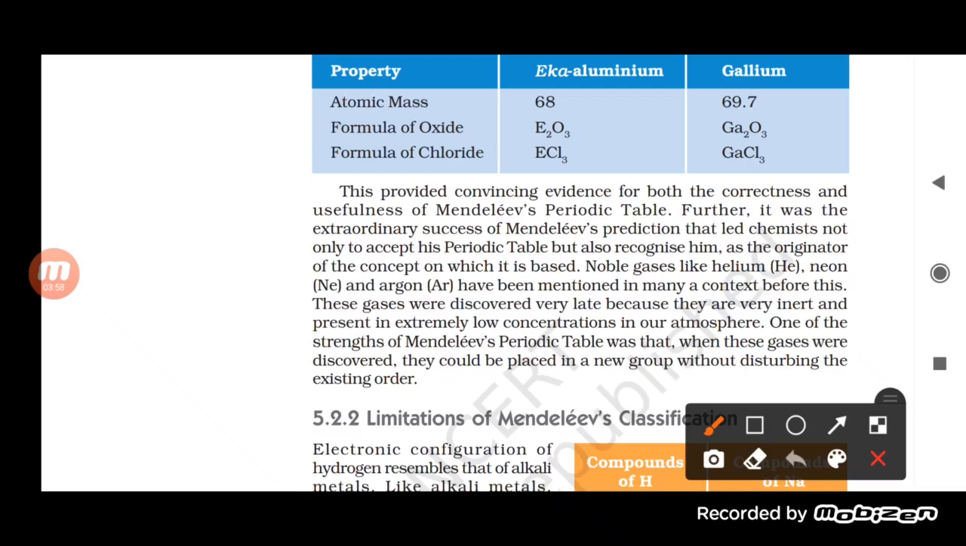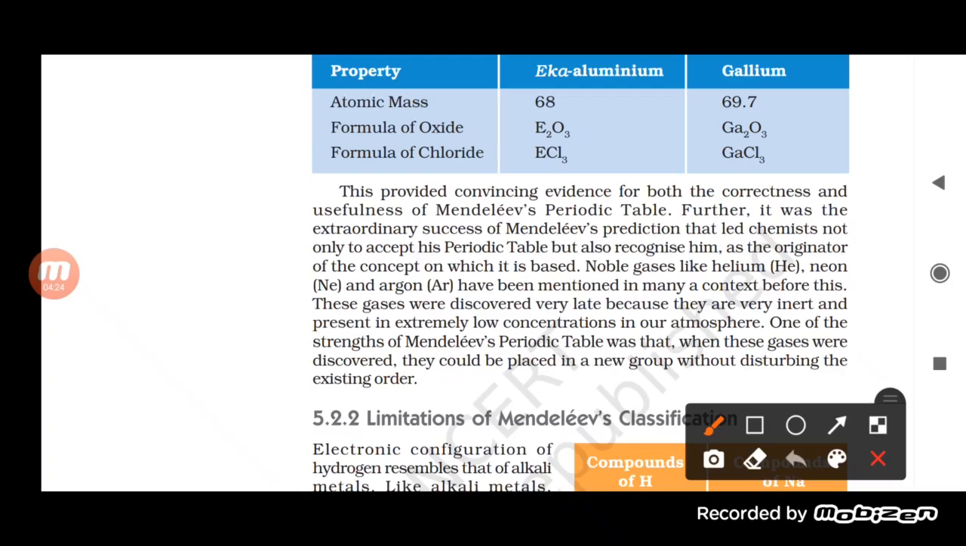Now see here, when the noble gases were discovered later and kept in Mendeleev's periodic table, they did not disturb the table. They could be easily placed as a new group without disturbing the existing order. And that was very good.